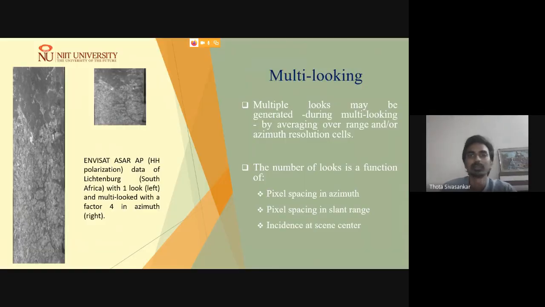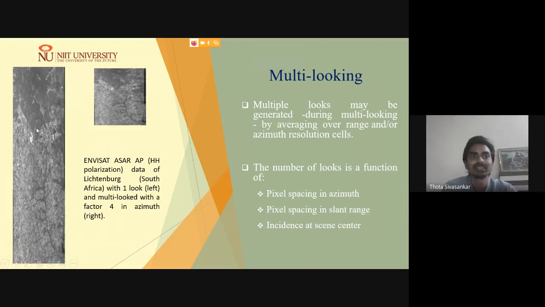So in the multi-looking approach, if you look at your SAR images from the single look complex perspective, they look like stretched images, as you can see in the presentation.